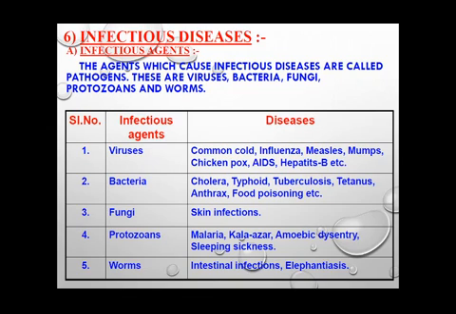Then virus also causes common cold, influenza, measles, mumps, chickenpox, AIDS, hepatitis B, etc. If the infectious agent is bacteria, then cholera, typhoid, tuberculosis, tetanus, anthrax, food poisoning can occur. Skin infections are caused by fungi. Protozoans cause malaria, kala azar, amoebic dysentery, sleeping sickness, while worms cause intestinal infections, elephantiasis, etc.